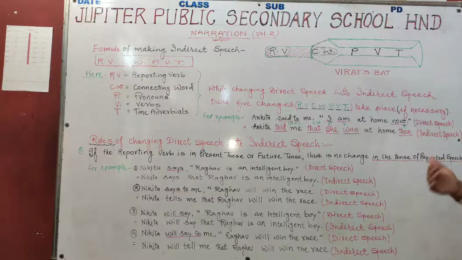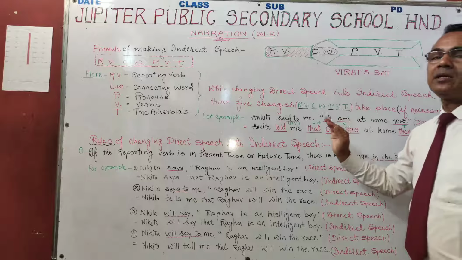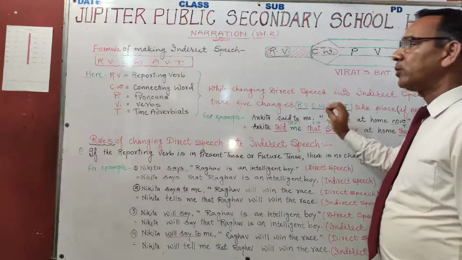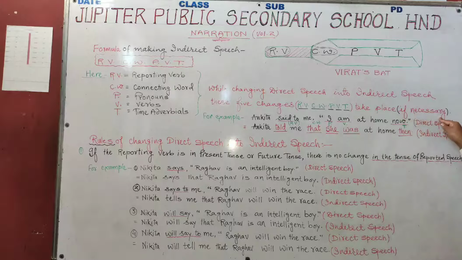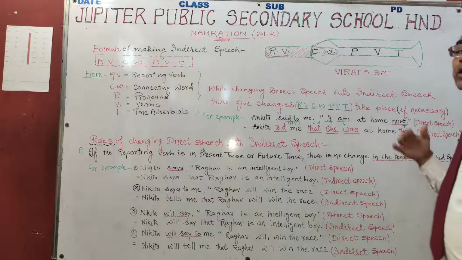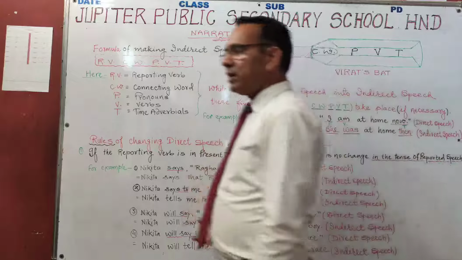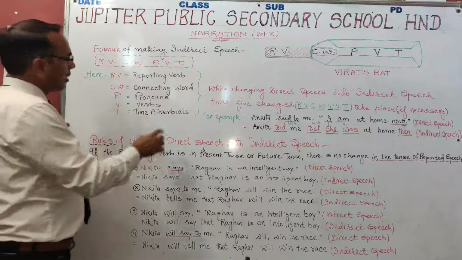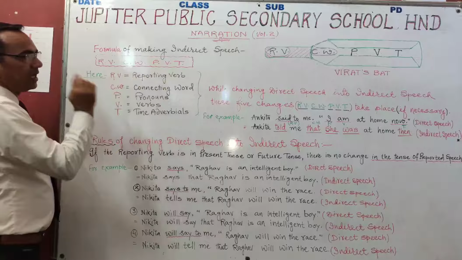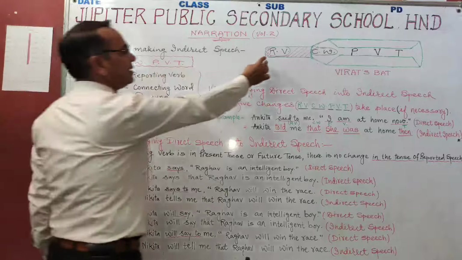जब हम डायरेक्ट स्पीच से इनडायरेक्ट स्पीच पे बदलते हैं तो इन पांच चीजों में, पांच बिंदुओं में, ये फाइव टॉपिक्स जो होते हैं, they are changed if necessary. आगे ये भी लिखा हुआ है ब्रैकेट में, it is not necessary. If they are not necessary, तो we can change them according to rule. We can talk about rules later on. First, here you can see what they represent.